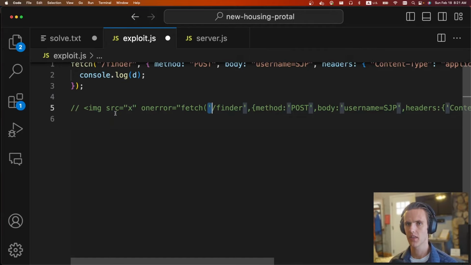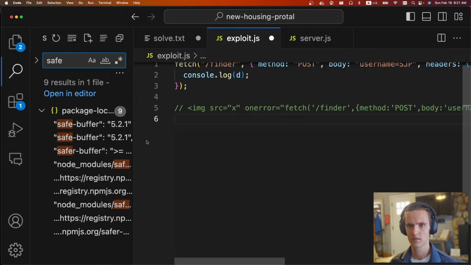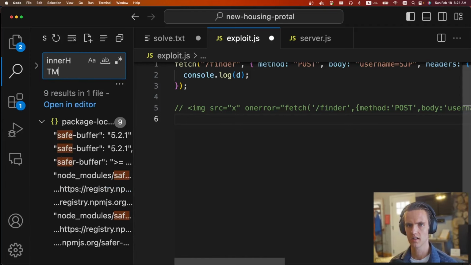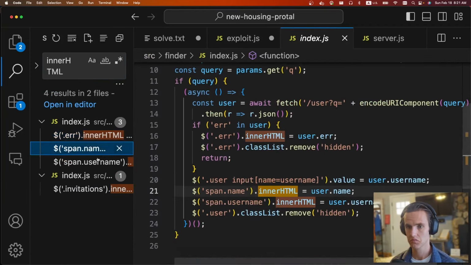So we need somewhere that we can do the injection. I think, was it safe? Is it this one, the safe one? No. Somewhere it does innerHTML, I think. Index.search. Could be this one.